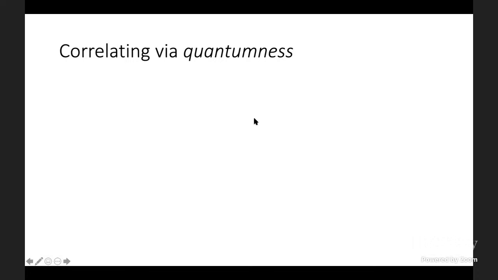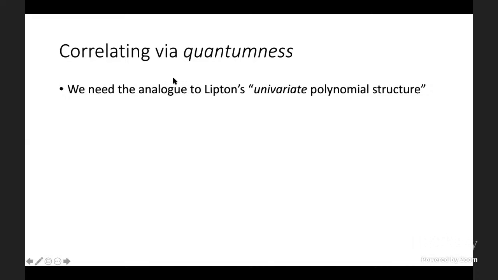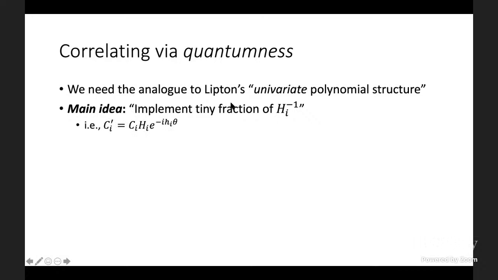Okay. So we need something a little bit more. And to do that, we'll do something we call correlating via quantumness. So we're trying to find the analog of Lipton's univariate polynomial structure, which allowed him to essentially extract structure out of randomness. The main idea that we propose to do this is to implement a tiny fraction of these 2-qubit Haar-random gates, Hi inverse. In other words, here's the new way we're going to scramble. We'll let the ith gate of the scrambled circuit, Ci prime, be Ci, that's the ith gate of the worst case circuit, times Hi, again, the ith Haar-random gate, times e to, so far that's the same thing as what we did before.